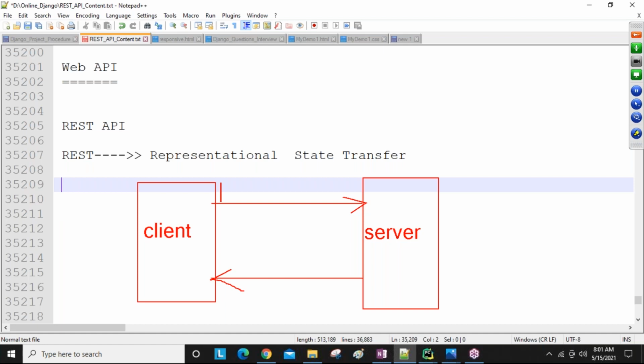So here, when our client sends the request, it starts by representing what kind of response I want. Okay, and the state means what we want to perform. I want to get all records, or I want to create a record, or I want to update a record, like that. That information is called the state of the database behavior. State of the behavior or state, all are the same. Okay, and transfer means from one application to another application we are transferring or exchanging the data.